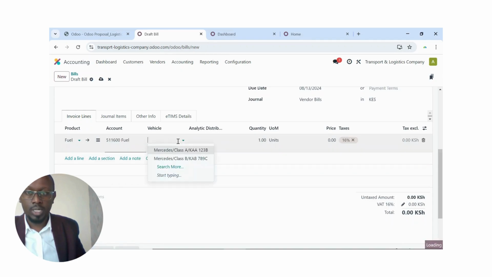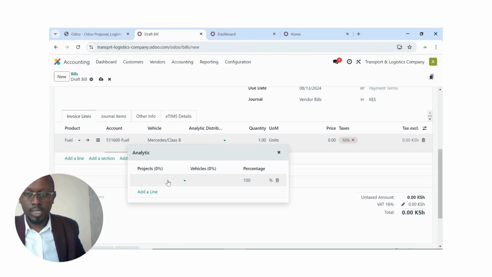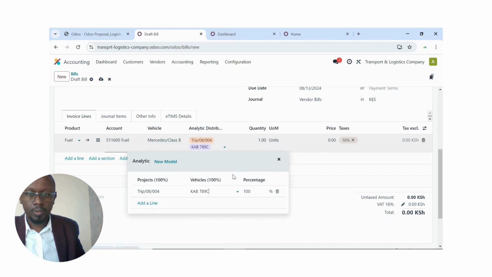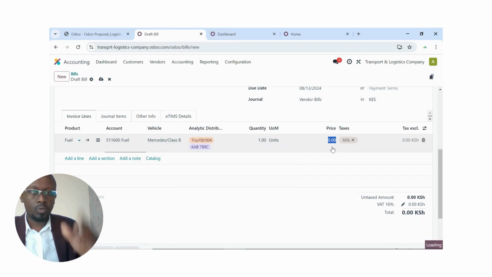Of course, I need to tag the vehicle here, KAB. Then here I can tag the specific project, trip 08. Of course, I tag the vehicle here, KAB. Yeah, maybe the fuel cost us a whopping 50,000.